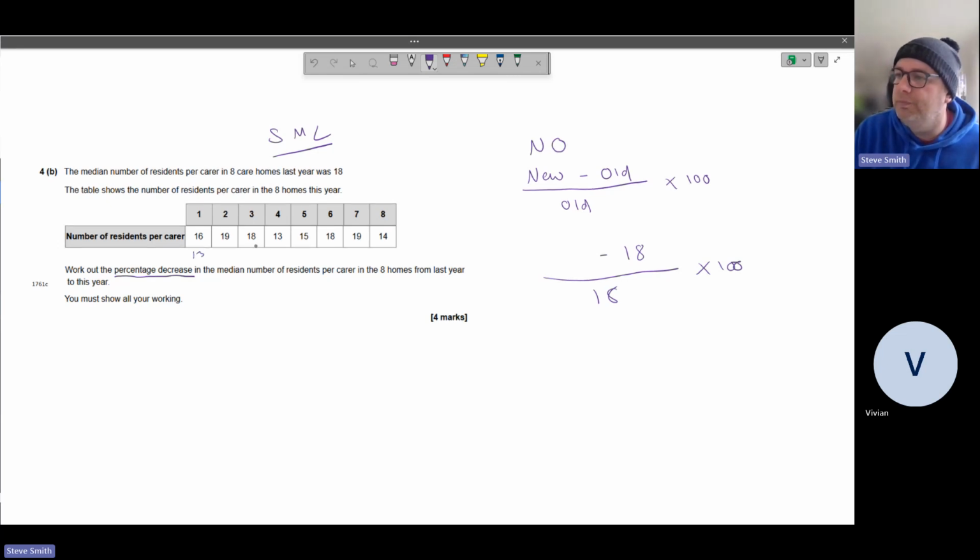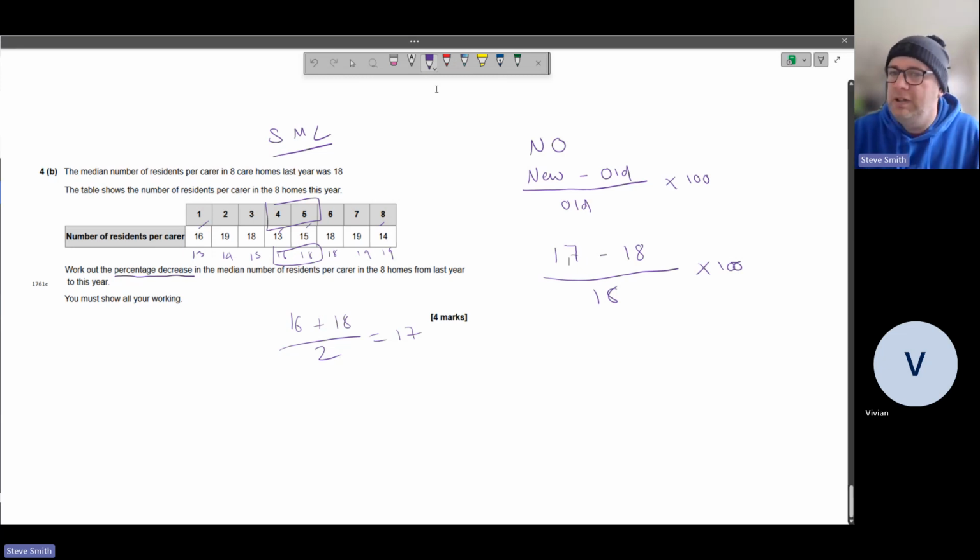So we've got 13, 14, 15, 16. Then we've got 18, 18, 19, 19. There are 8 numbers, so we need fourth and fifth. Fourth and fifth is here, look. 16, add 18, divided by 2. And it's a calculator paper, so 34 divided by 2 is 17. Right, we've now got our missing value of 17.